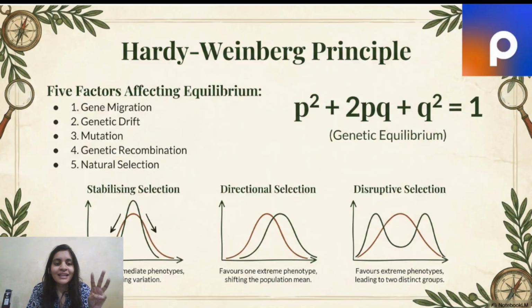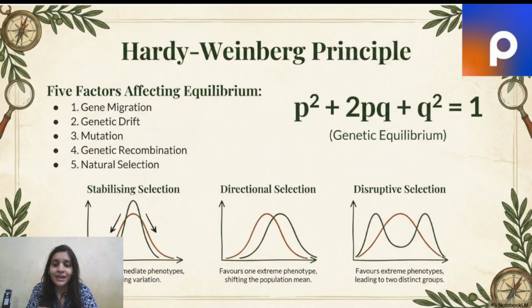Also, do you see there are three graphs on the screen? So it shows three types of selection. First one is stabilizing selection. Whenever the intermediate phenotypes are favored, like let's say there are tall individuals in the population, there are short individuals in the population, but what I see growing is the population of median height. So that is stabilizing selection, where intermediate phenotypes are growing more.